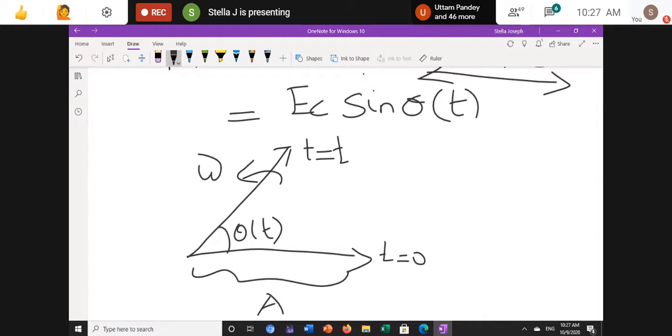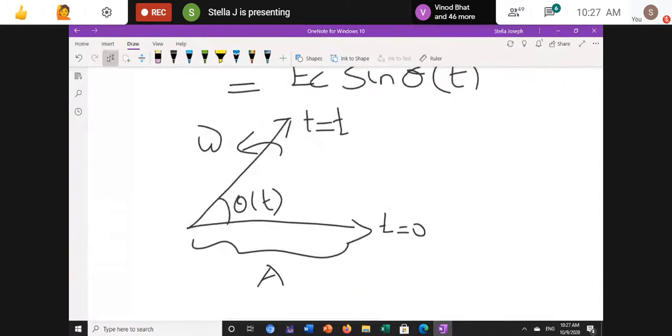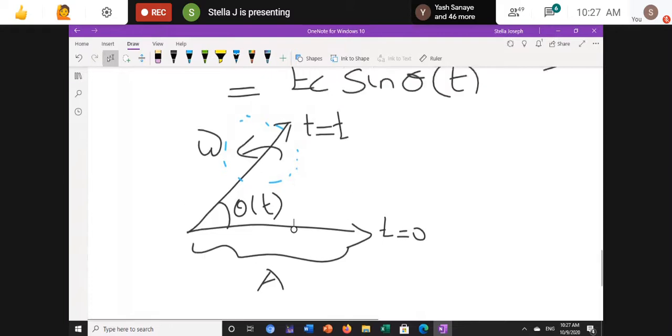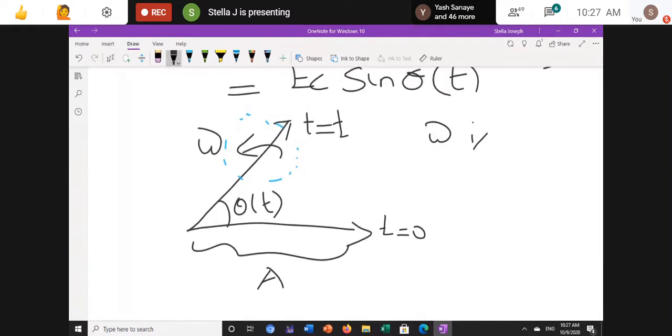So this is the phasor diagram of the frequency modulation. From this, this angular velocity is a rotating vector.